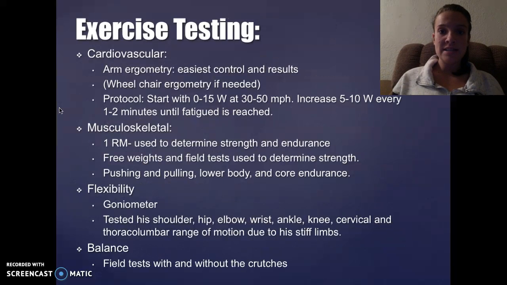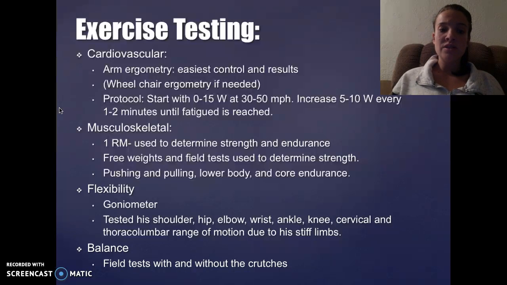For our exercise testing for Tom, for cardiovascular, we will do an arm ergometry. This is the easiest to control and the results are easy. We would do a wheelchair ergometry if needed. For our protocol, we will start with 0 to 15 watts at 30 to 50 miles per hour. We will increase 5 to 10 watts every 1 to 2 minutes until fatigue is reached.